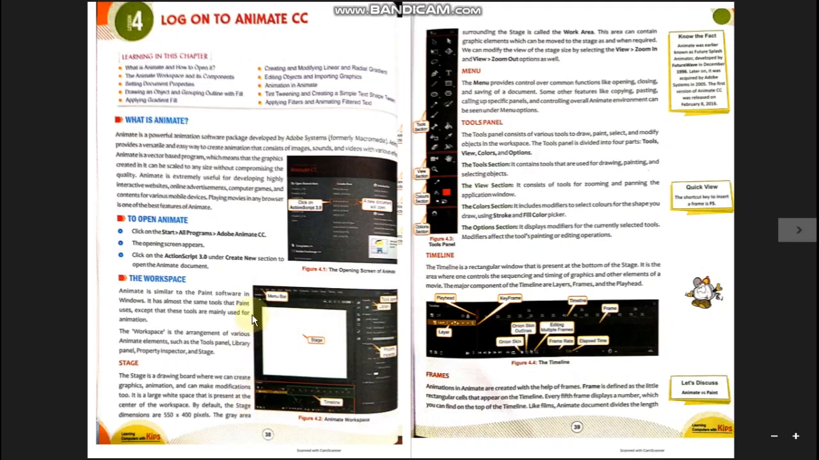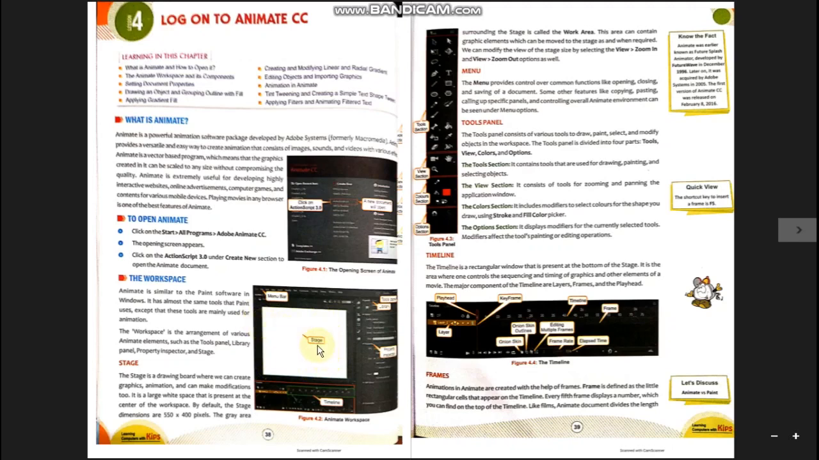This workspace comprises many components like menu bar, tools panel, library, property inspector, timeline, stage. All these components have their different properties. The main work area in this workspace is the stage. Stage is a white rectangular area where we keep our objects for building the animation.